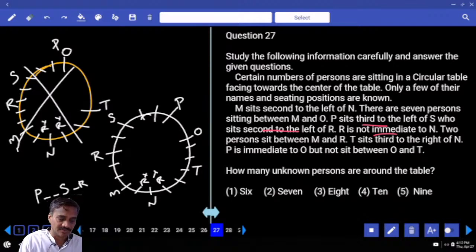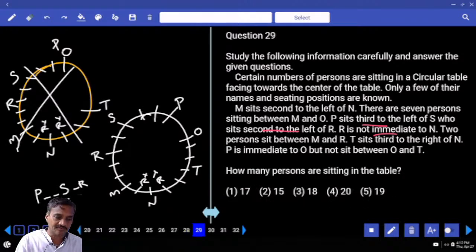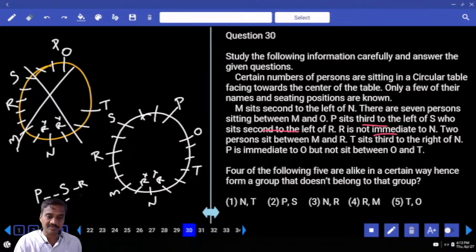Then, next one, 28. Now, in this 28, what is the position of O with respect to S? 1, 2, 3, 4, 4 to the left. 4 to the left, choice for 28. How many persons are sitting around the table? 17, choice 1.